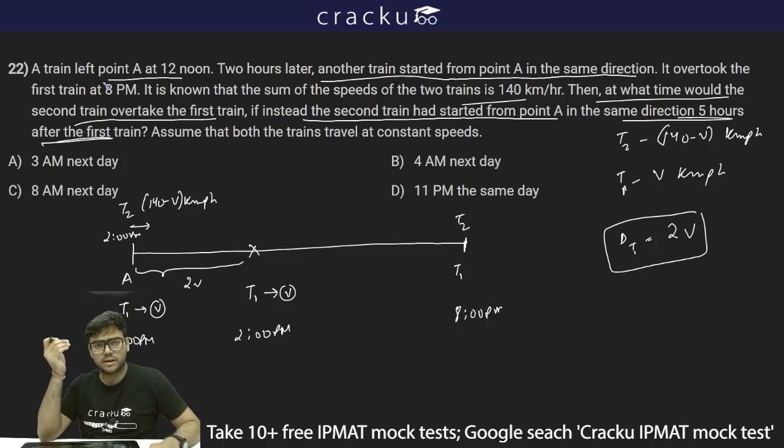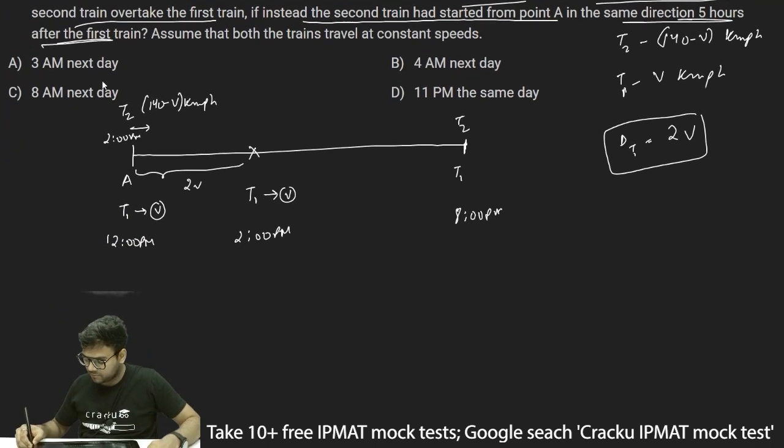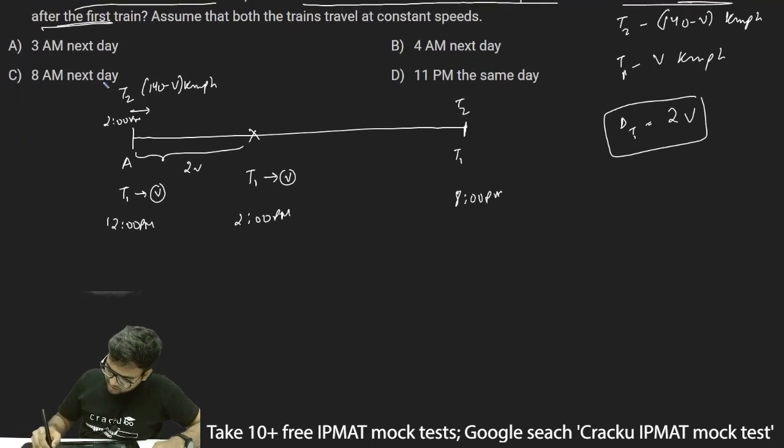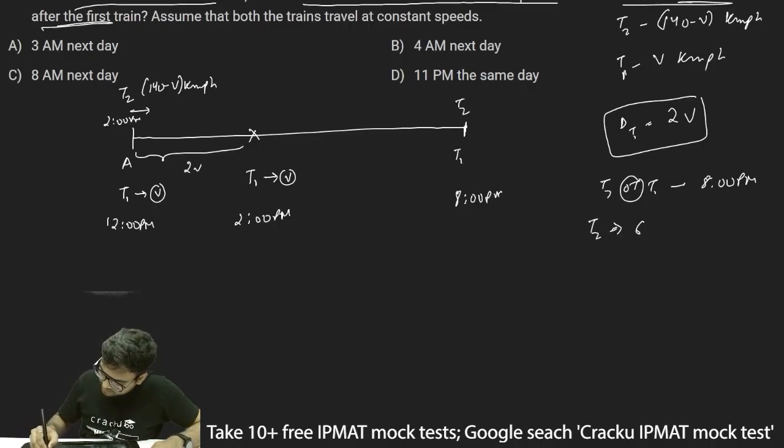Now the first case, what is happening? Basically the second train is starting 2 hours after the first train has started. It is asking at what time it will overtake if the second train started 5 hours after. Now we can just apply the relative concept. From 2 p.m., T2 is overtaking T1 at 8 p.m. So thus I can say T2 is taking 6 hours to completely overtake T1.